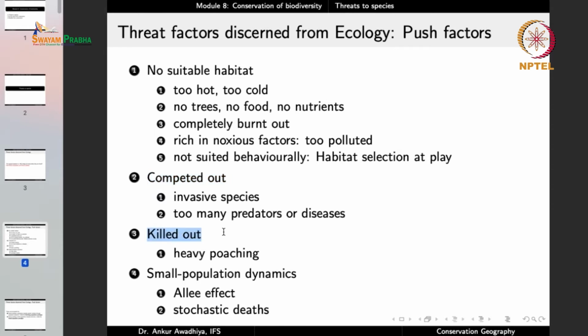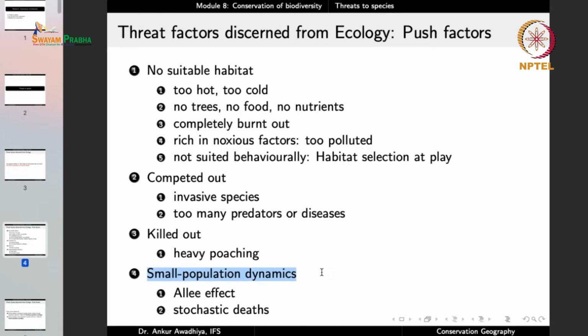In certain cases, we are directly killing out the animals through poaching. Poaching for fur, poaching for ivory, poaching for skin, poaching for bones, poaching for gallbladder, poaching for meat. You name it and you have those poachings that are going on. That is another major threat to a large number of species, a big threat to our biodiversity.